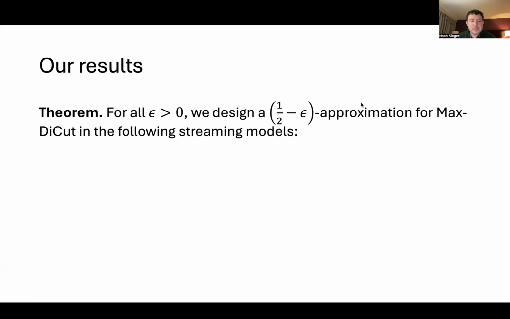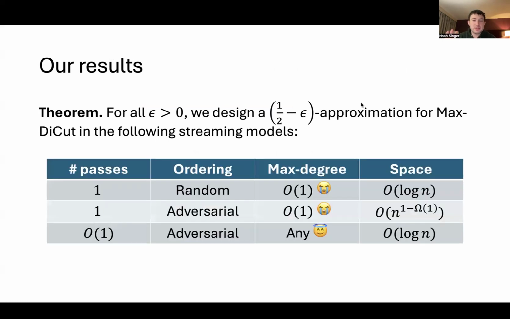So for every epsilon, we get a half minus epsilon approximation in a bunch of streaming models. There's three main models we consider in this paper, and I'm going to go through them one by one. So the first model is what happens when we make the additional assumption that the graph's edges are randomly ordered.